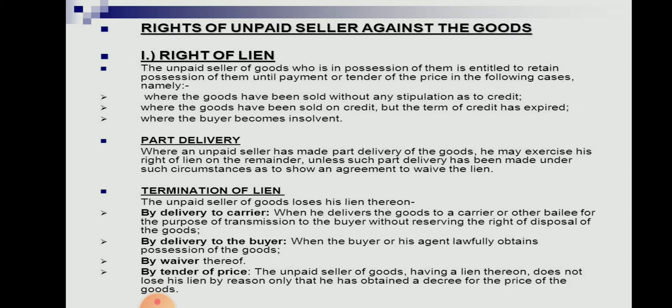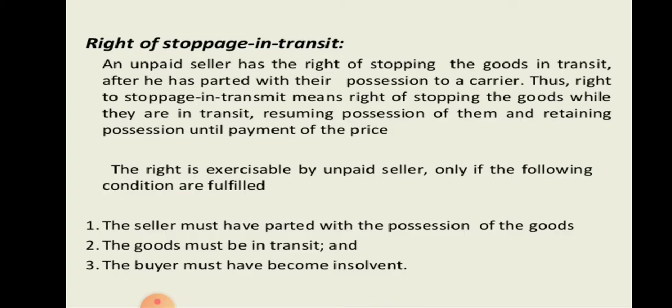The unpaid seller of the goods having a lien thereon does not lose his lien by reason only that he has obtained a decree for the price of the goods. So this is the first right, that is, the right of lien. Second is the right of stoppage in transit.